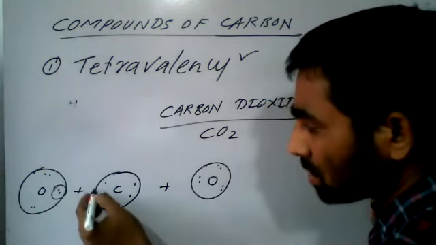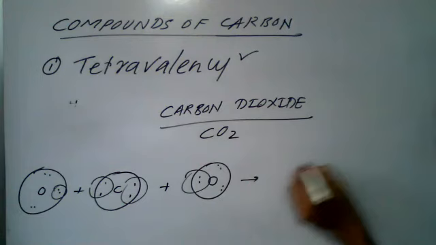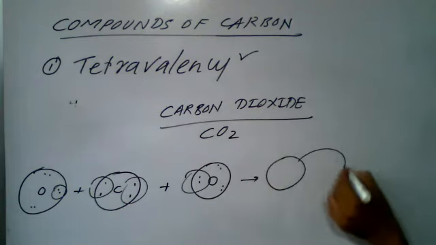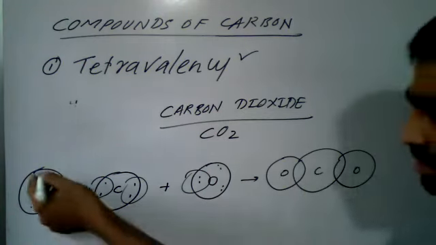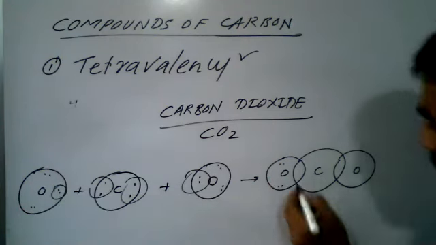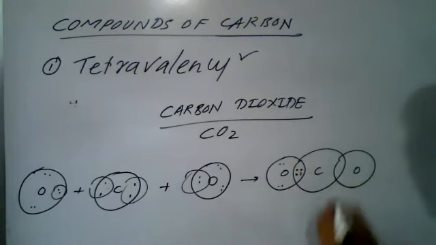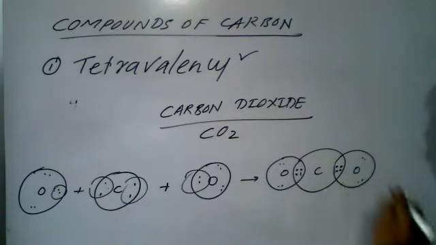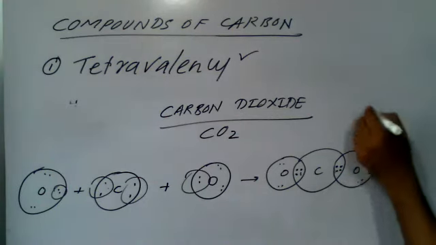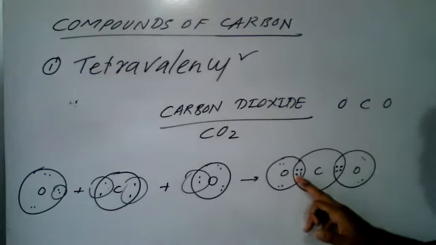So these 2 electrons of oxygen and these of carbon will share with each other. This is the oxygen, this is the carbon, and this is the oxygen. These 2 out of 6 are shared with the carbon, and on the other side 2 from carbon and 2 from oxygen. So how can we draw this? Draw carbon, oxygen. Just remove the circles: 4 dots means double bond.